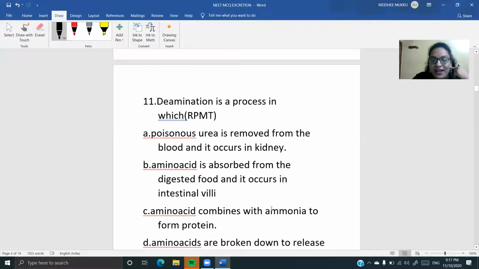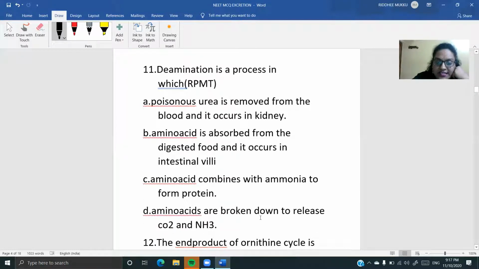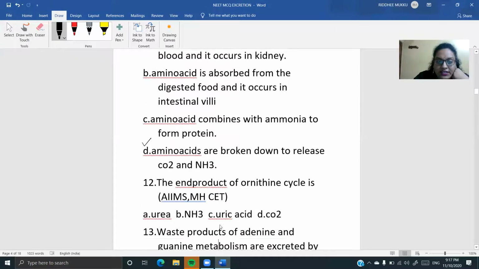Amino acid combines with ammonia to form a protein? No, not at all. That is not deamination. In the first questions we saw that deamination is the removal of the amine group from amino acids in the form of ammonia. So it's going to be option D: amino acids are broken down to release carbon dioxide and ammonia. This is deamination.